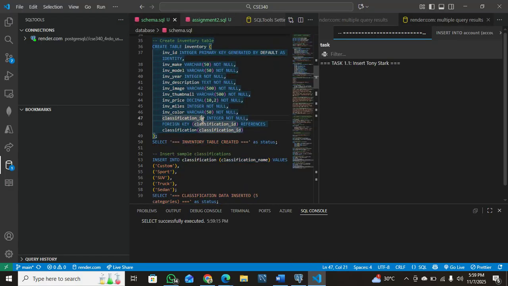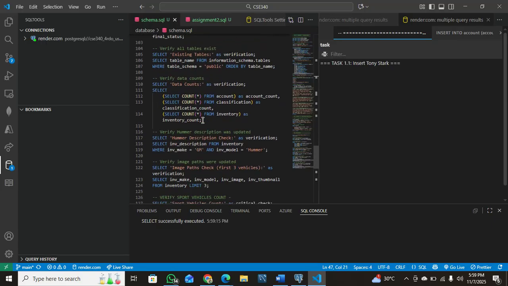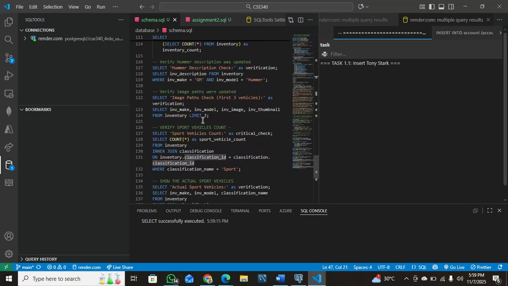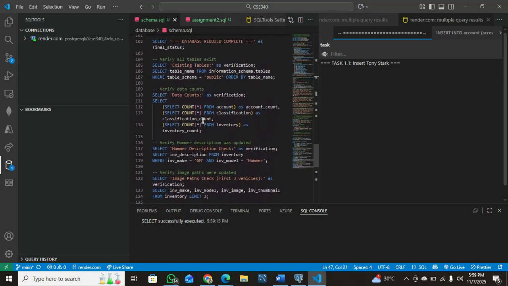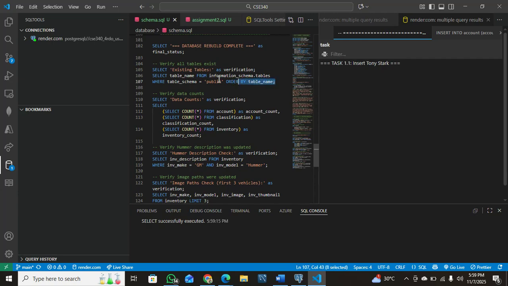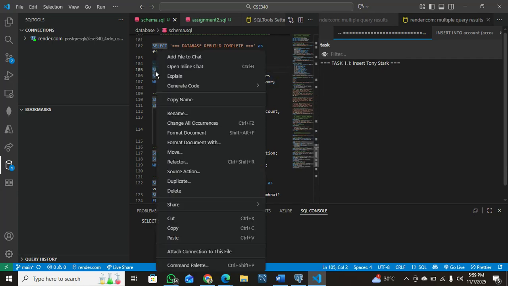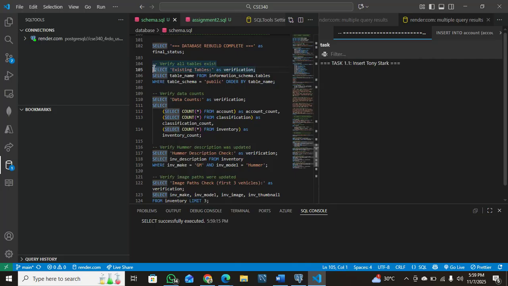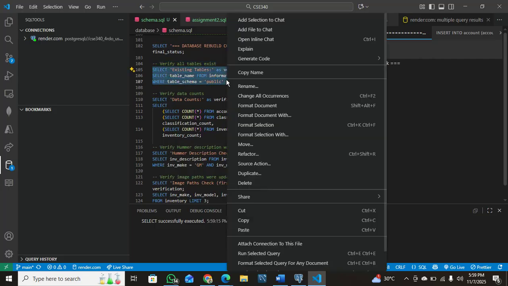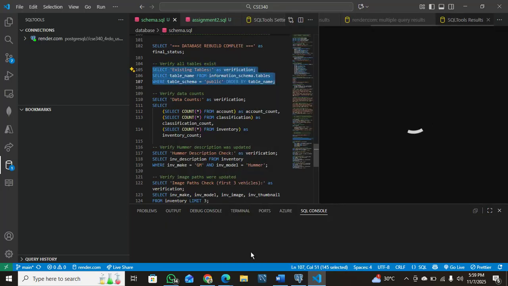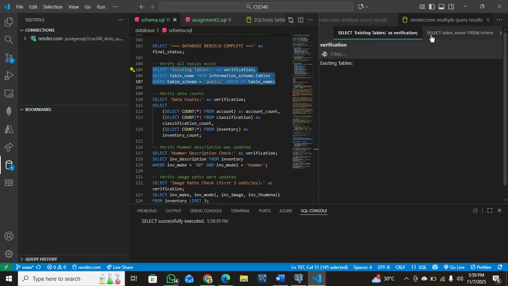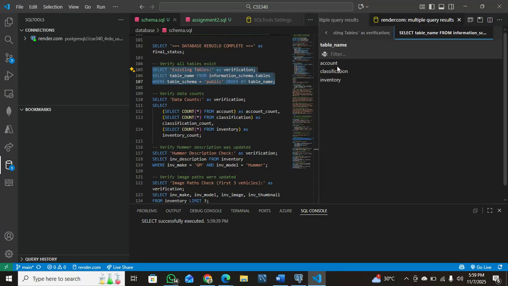So now, first task, let's try to see our modified table. We verify that all tables exist. Now you can see here, right click, run selected query. All my tables are there: the account, classification, and inventory.